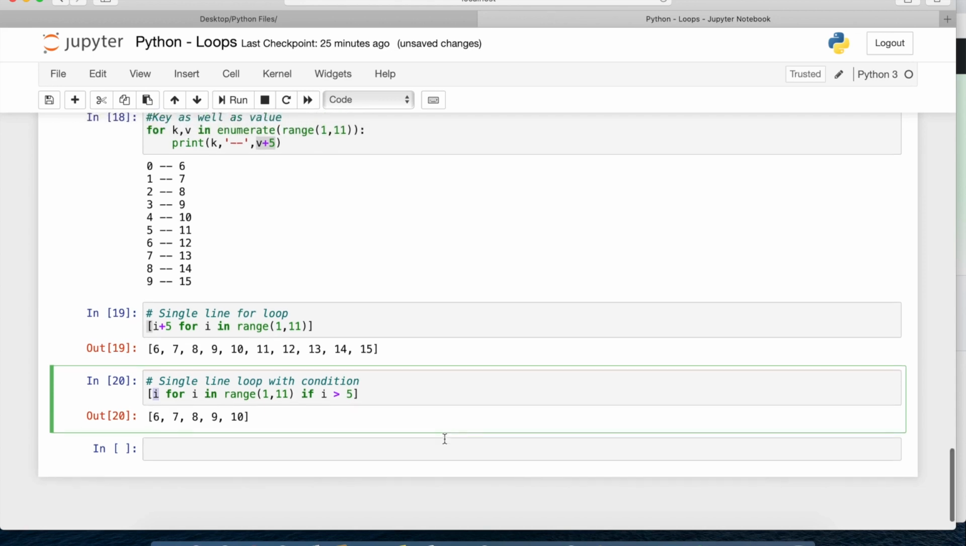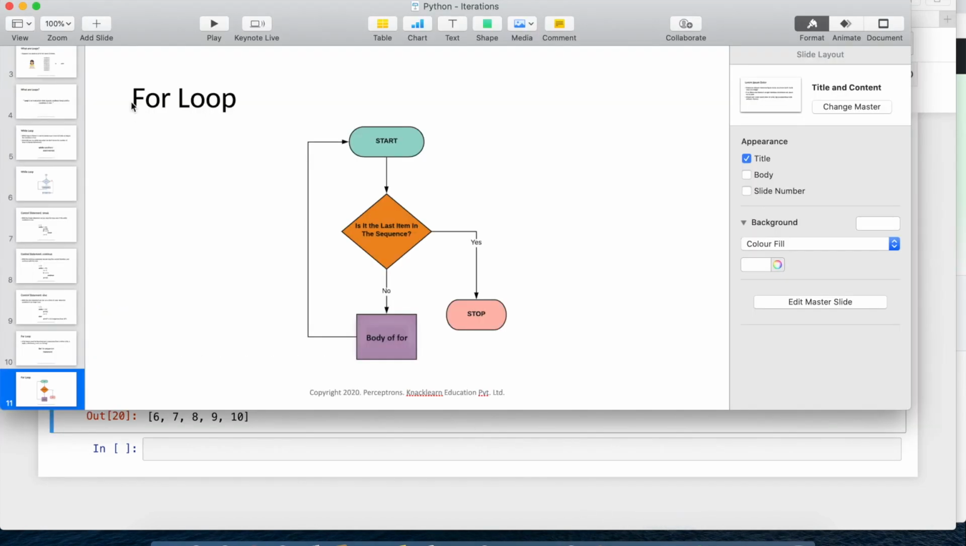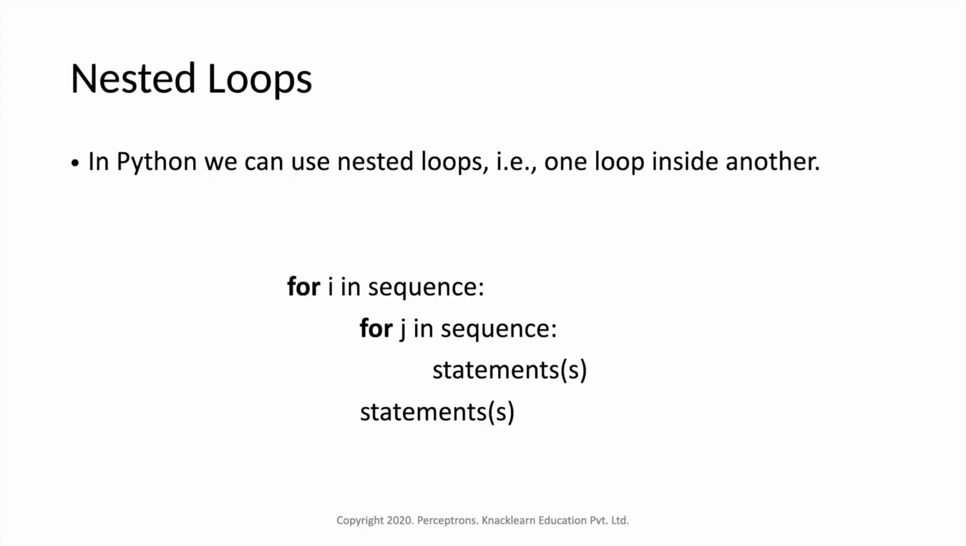So now this is all about for loop. We looked into various things, and you can also do the same things with while loop as well. Next is nested loop. In Python we can use nested loop, that is one loop inside another. We can also write loops within loops, that is called a nested loop. You can do this with while loop as well as with for loop.